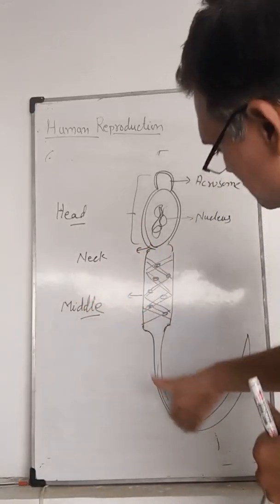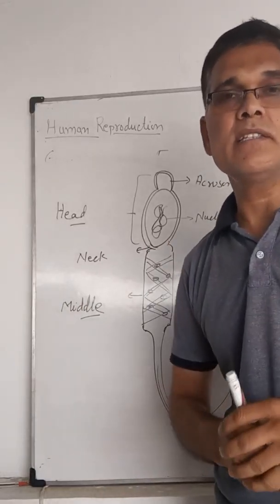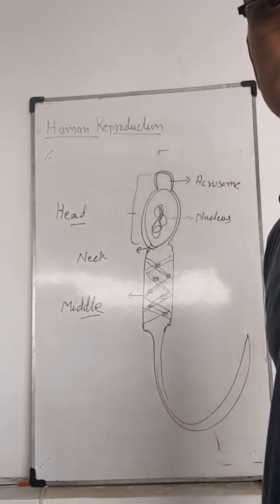And this is the last portion, that is the tail, which helps in movement. Normally the filament is there inside the tail.